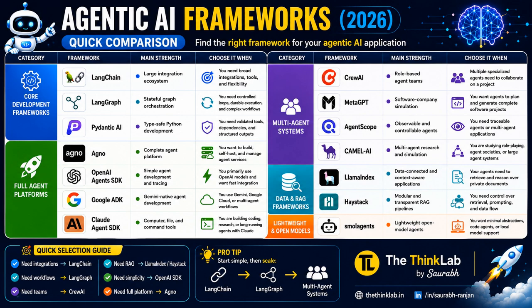Now we are moving to Google ADK. ADK means Agent Development Kit, so it's also known as the Google Agent Development Kit, right? This framework is designed for Gemini models. If your project uses Google Cloud or the Gemini ecosystem, Google ADK offers smooth integration, right? It is becoming very popular among Google developer teams, right?